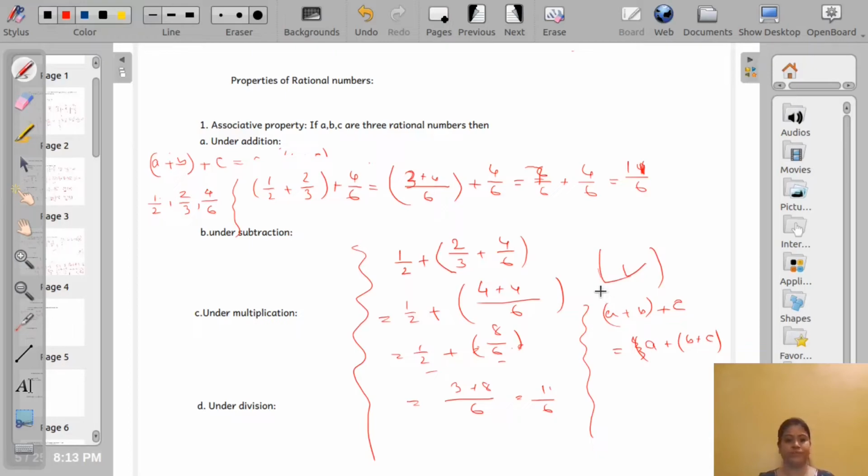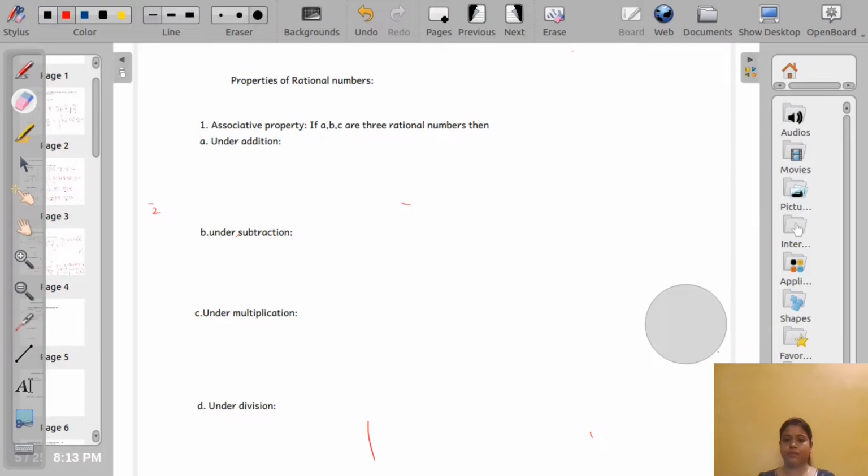Next come to subtraction. For subtraction also we will take 3 numbers. Here we have to show that if A, B, C are 3 rational numbers, then (A minus B) minus C is equal to A minus (B minus C). Let us take 3 rational numbers, say 3 by 4, 2 by 5 and 1 by 10.